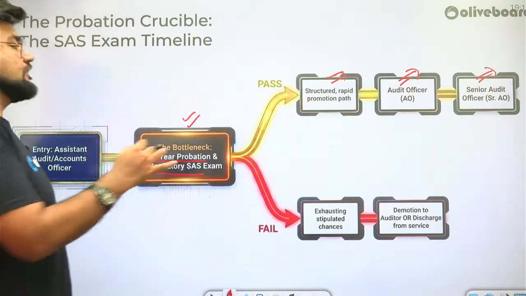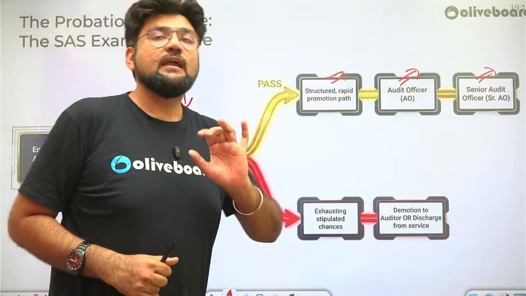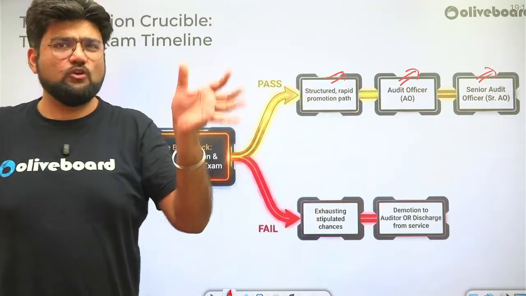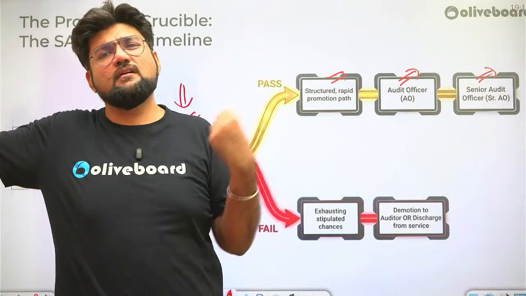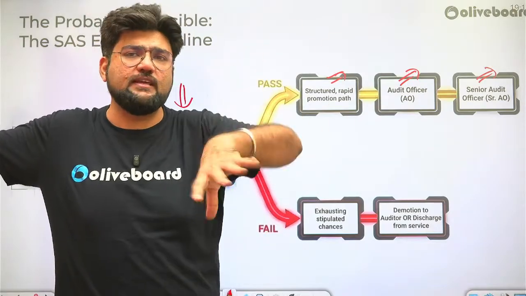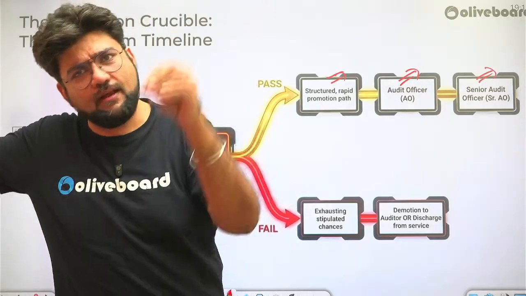But if at all you fail to clear this exam in designated number of attempts, in other departments that does not matter. You remain at your position. If as an inspector you fail to clear the superintendent exam, you will remain at your position. Next year they'll open the exam again, you can give it again. If you fail to clear the exam at the TA level, you'll remain at the TA level.